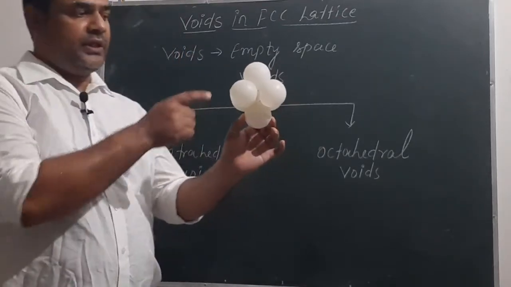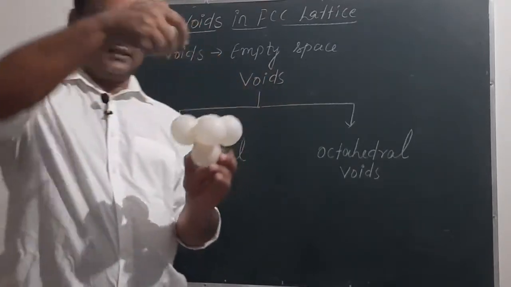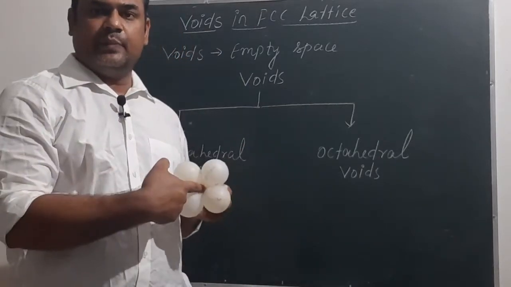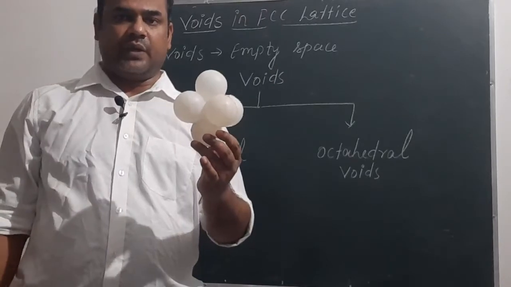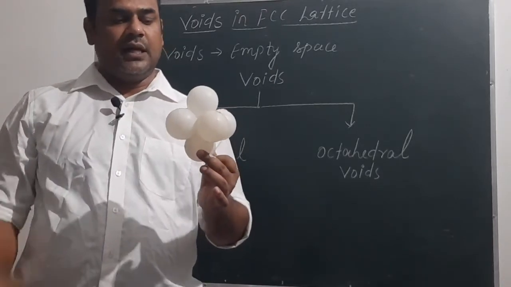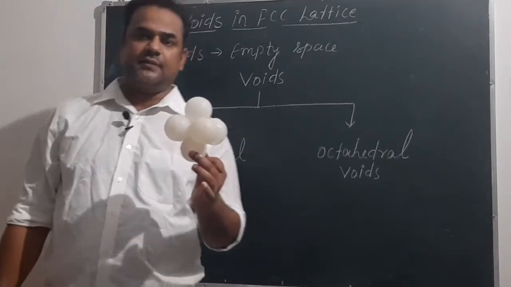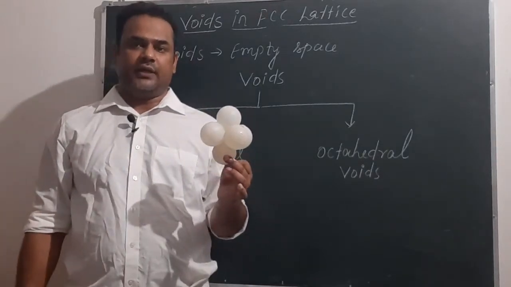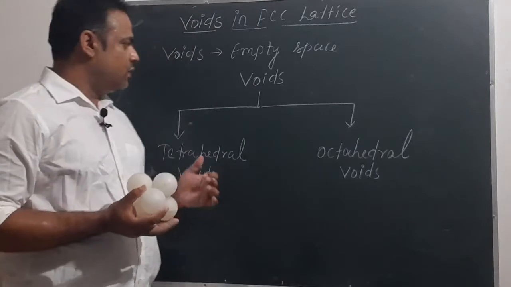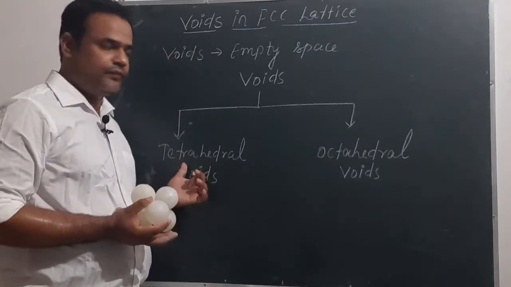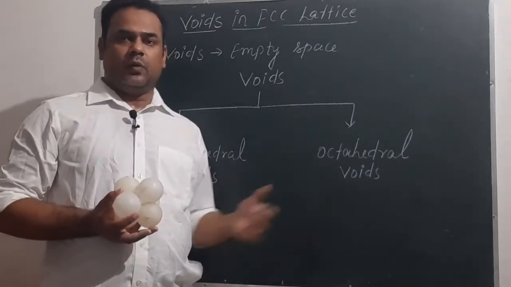So this empty space remains if we put one constituent particle above this octahedral structure. This empty space is known as octahedral voids. So we have seen here two kinds of voids are there. One void is tetrahedral voids and another one is octahedral voids.